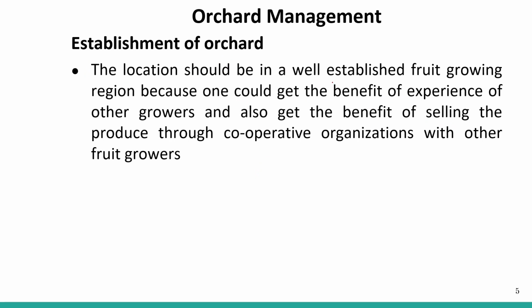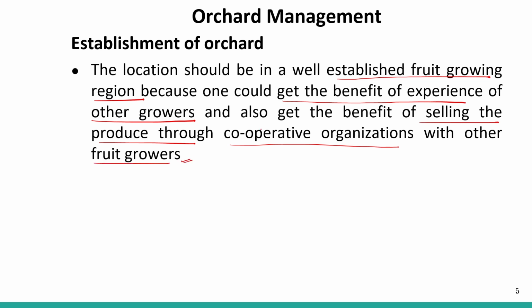The location should be in a well-established fruit growing region because one could get the benefit of the experience of other growers and also get the benefit of selling the produce through cooperative organization with other fruit growers. So this is very, very important when we choose a location for making or establishing an orchard.